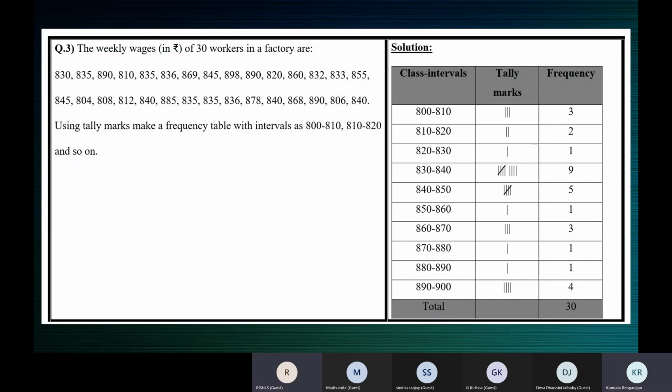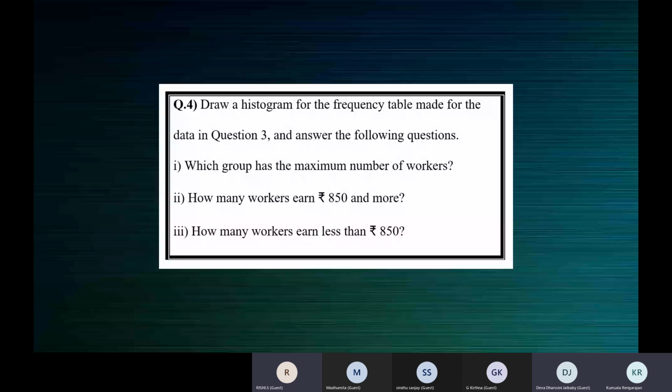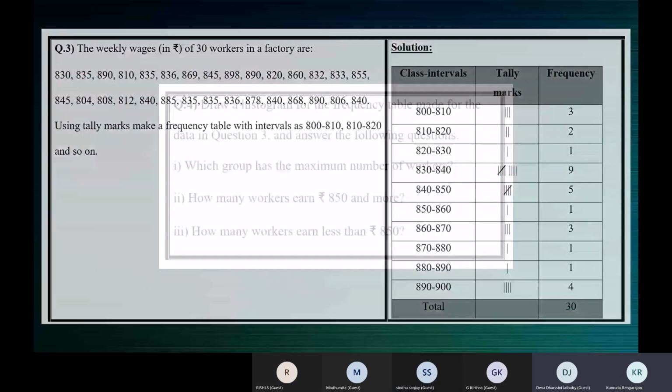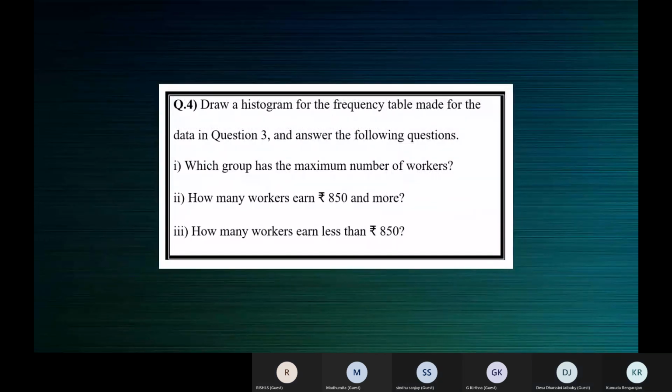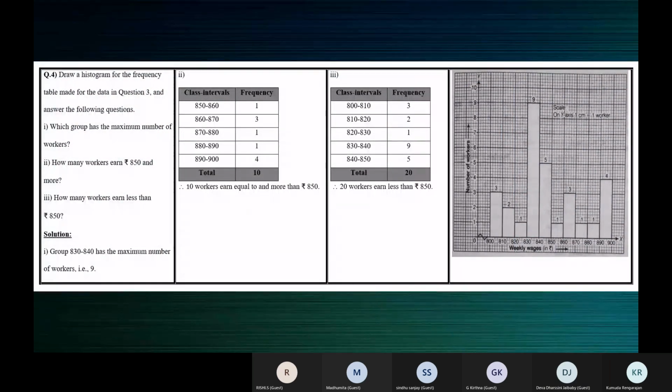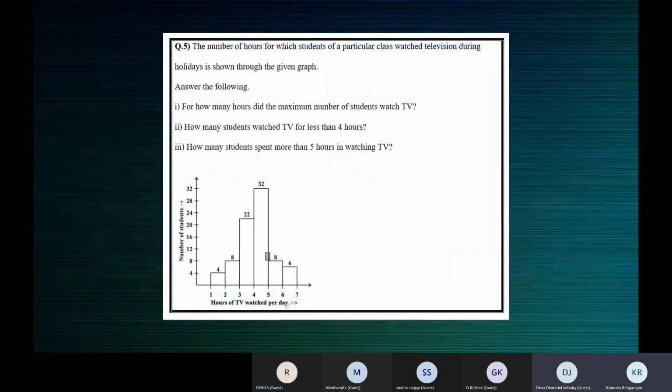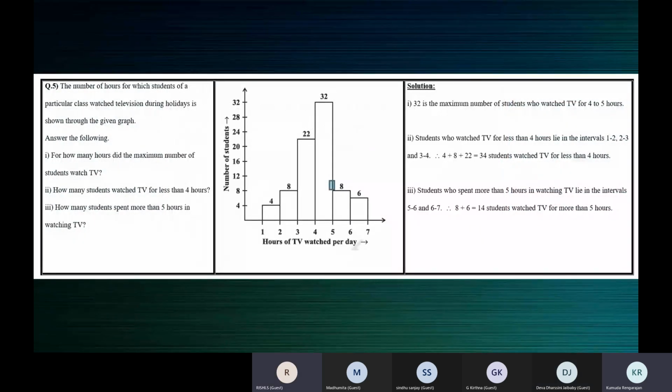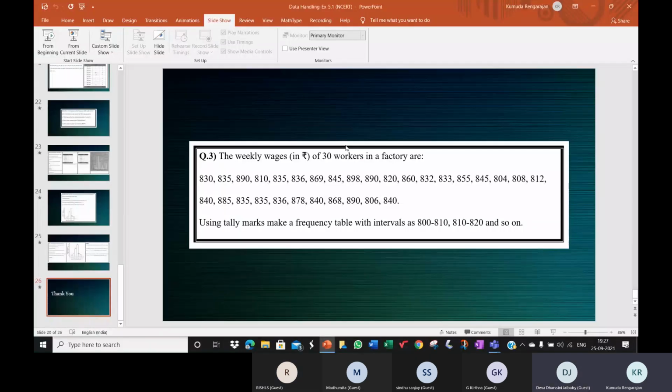Children, I think we finished this one, right? Yes, ma'am, we finished this one. All right. What about this, children? Yes, ma'am, we have completed. Oh, we completed this. All right. This also, right? Yes, ma'am. We finished this one then.